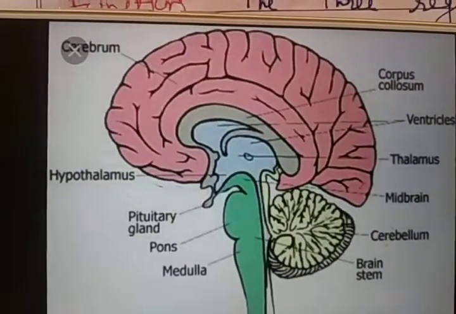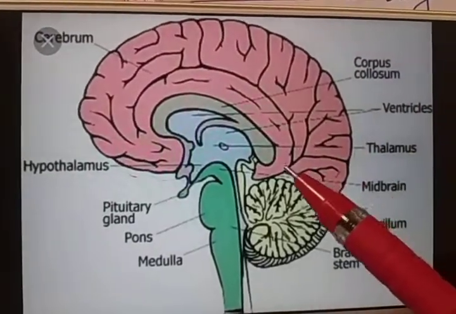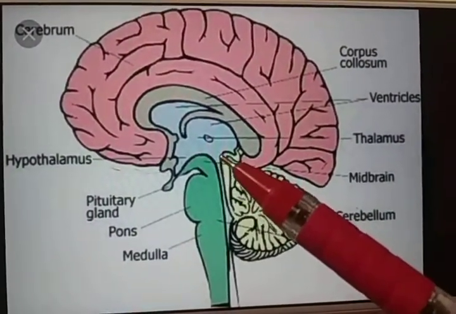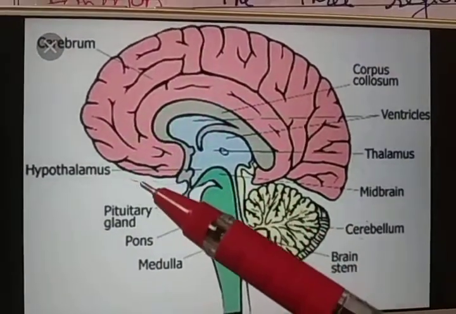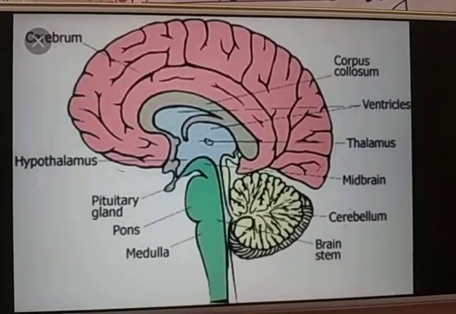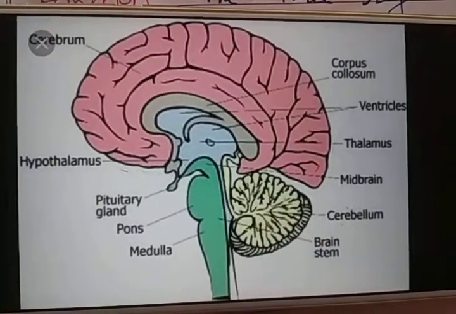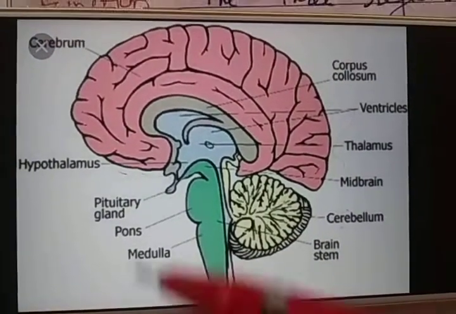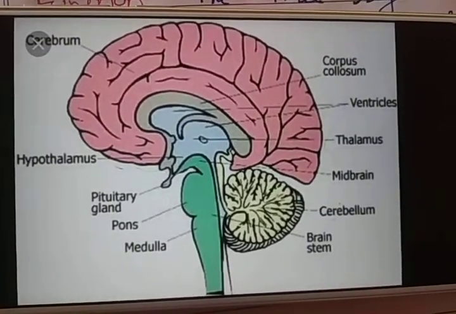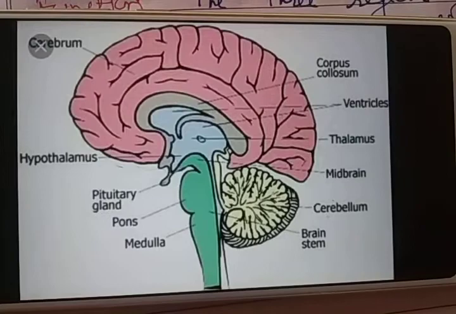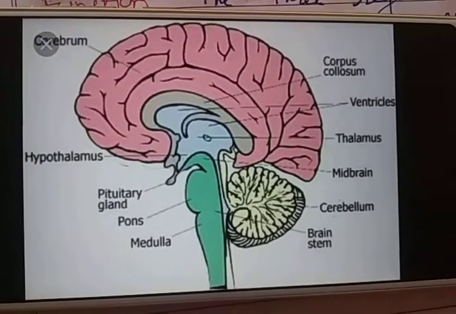Okay. Now let's discuss the parts of the brain. There are mainly 3 parts: forebrain, midbrain and hindbrain. The forebrain is the largest part of the brain. It is the anterior part of the brain.